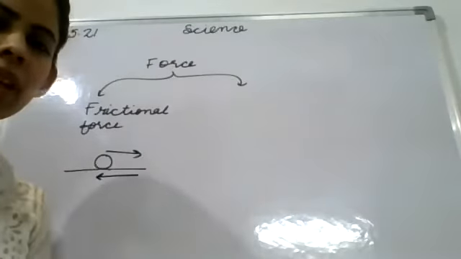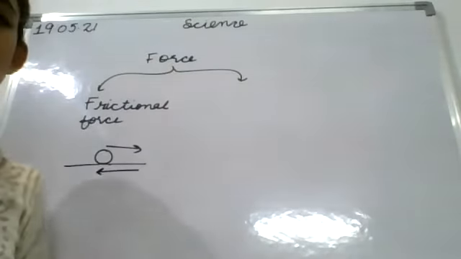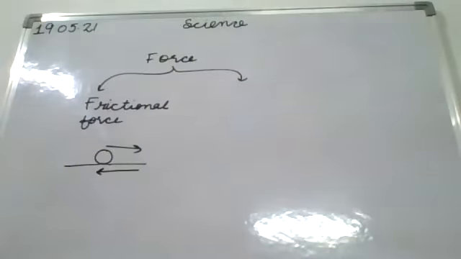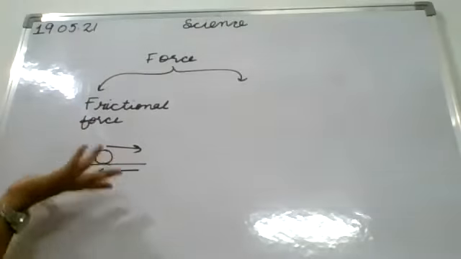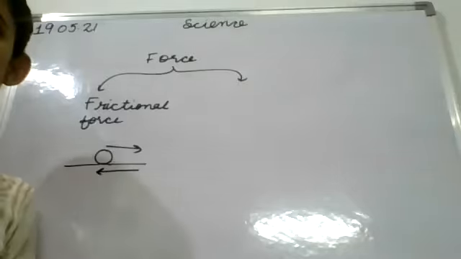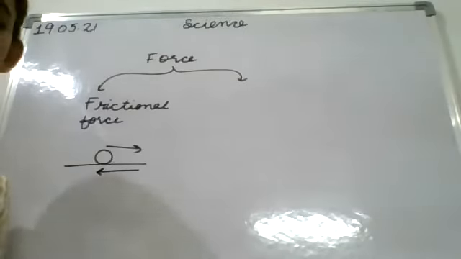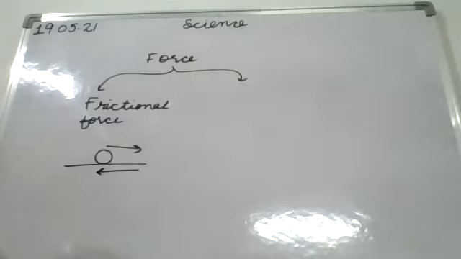Clear? So friction is very important, as we have discussed in the next chapter also. It is necessary for writing on the board and for walking. There are also other effects of friction: it causes heat, and there is wastage of energy.